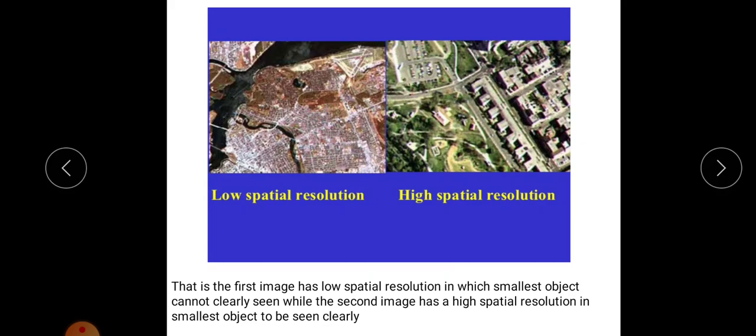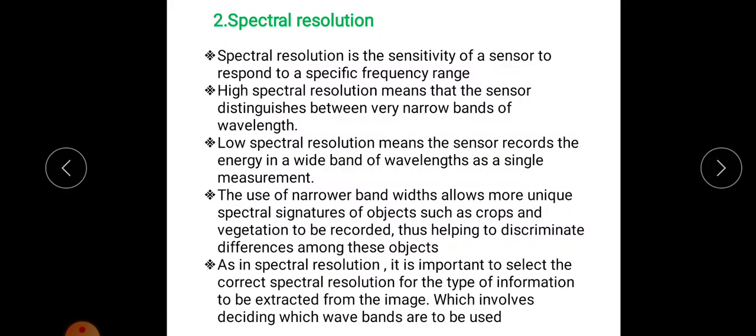Okay, so next is spectral resolution. Spectral resolution is the sensitivity of a sensor to respond to a specific frequency range, and it is actually related to the energy.